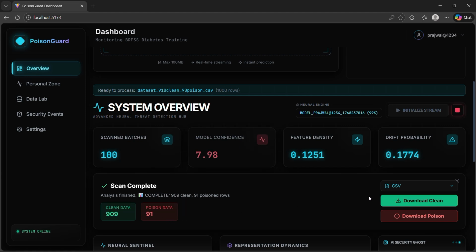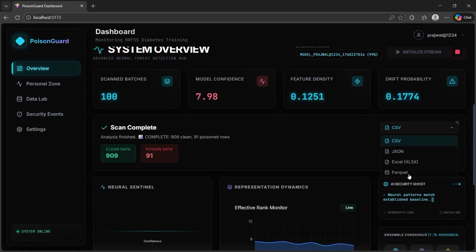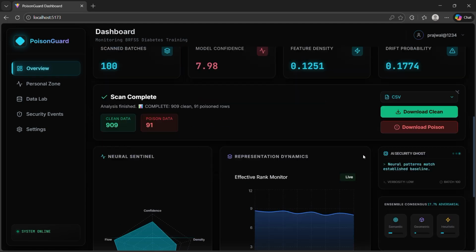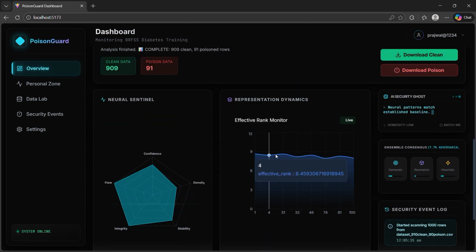You can even download the datasets, clean and poison, and you have many formats here like CSV format, JSON format, Excel format, and Parquet format. You can download them from here. And this is what you call the rank monitoring system. This is like a dashboard.